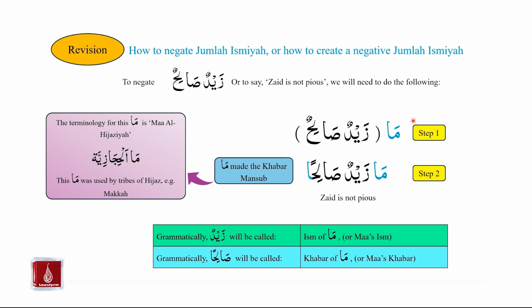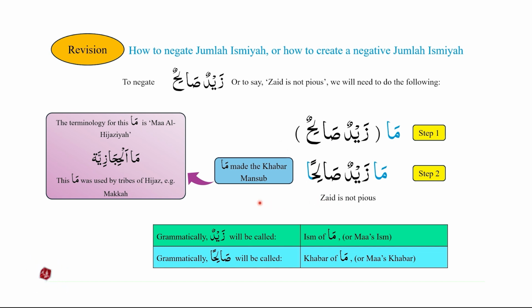In the first step, we need to bring ma at the beginning of Zaidun Salihun. This ma will have an effect, which we will see in step 2, which is that the ma will make the khabar mansoob. So Zaidun Salihun becomes Ma Zaidun Salihan. Zaid is pious becomes Zaid is not pious.